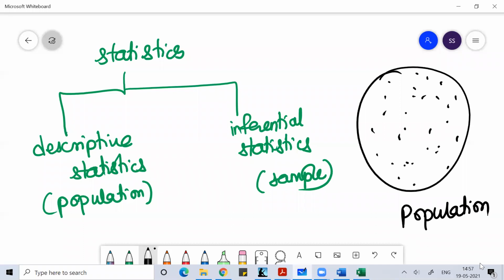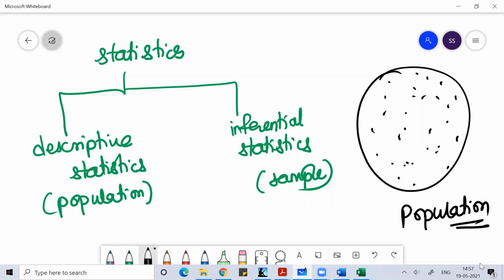Population here is all the people of Bangalore, because my objective of research is how much people in Bangalore are aware about coronavirus. All the people of Bangalore are basically the population, because they should be the part of my research. So population is the sum total of all the elements which should be the part of your research.